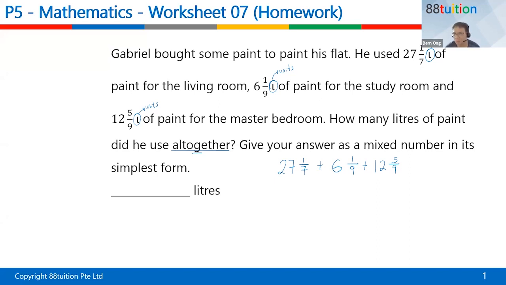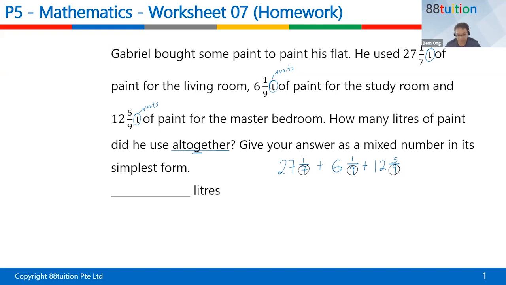Hey, children must add carefully and slowly. So what should I do? Actually, the first thing I will do is to make the denominator the same first. Because when you add or subtract fractions, remember your denominator must be the same. Jovine, yes. Jasmine, woohoo! Correct. So Jovine and Jasmine got the answer that I have. So Toby, I think you better check your work a bit. It's a little bit wrong, just a little bit.